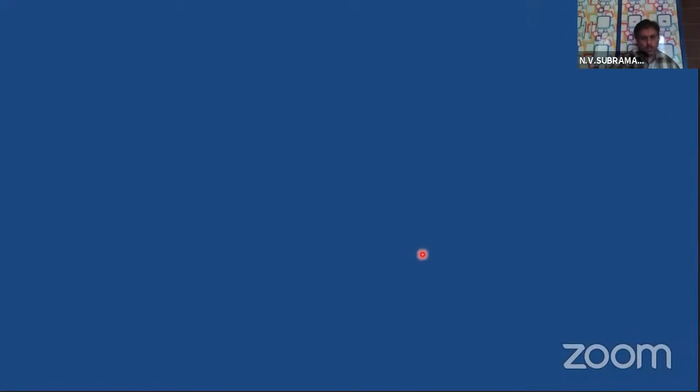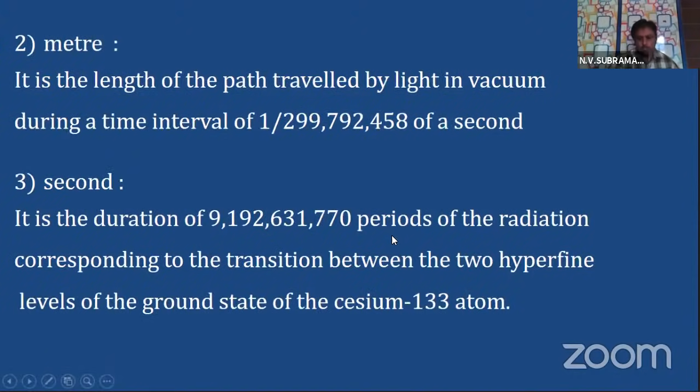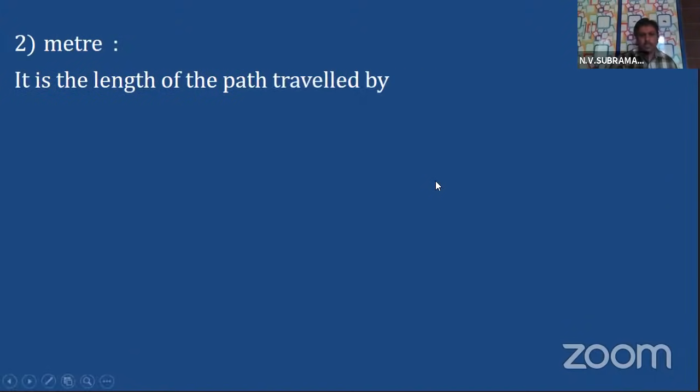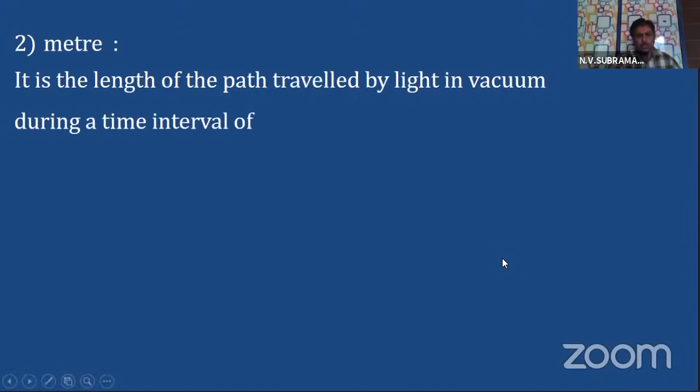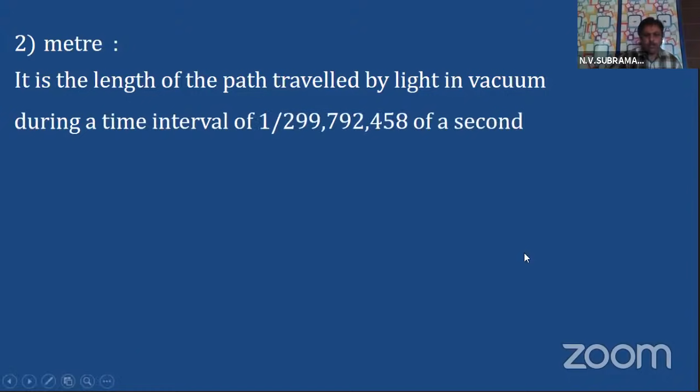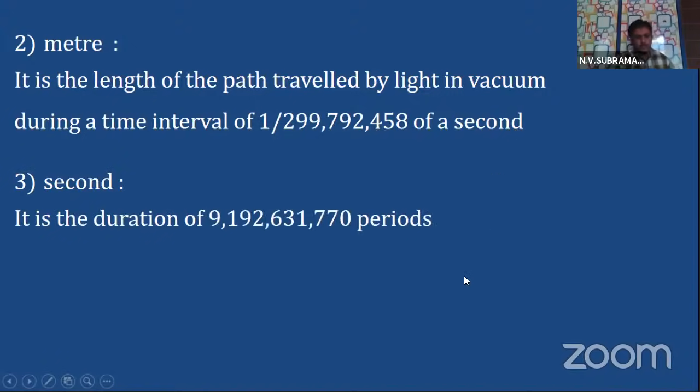Meter, the second SI unit. It is the length of the path traveled by light in vacuum during a time interval of 1 by 299 792 458 of a second.